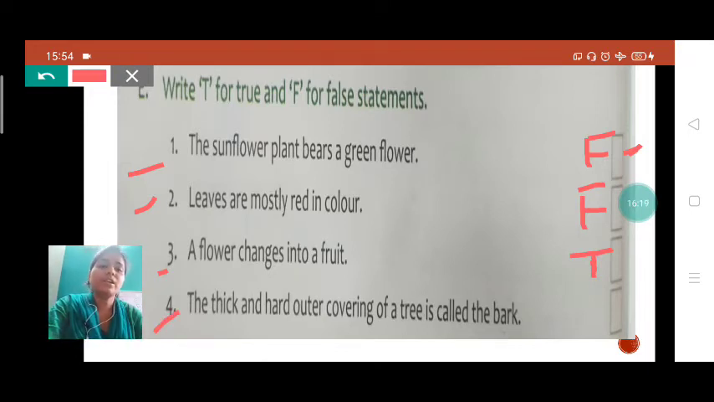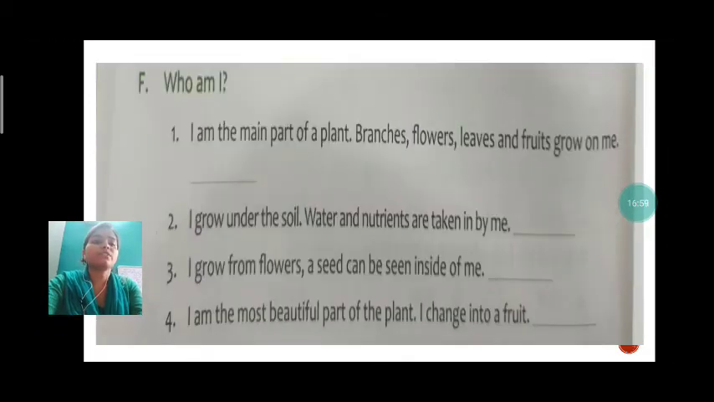Here the next question. The thick and hard outer covering of a tree is called a bark. Yes, it is called a bark, student. Thick means it is very thick and hard, and it is a covering thing. Okay, it is the outer covering of a tree. What do we call it? We call it a bark. We have learned in the information bell, in that page in chapter number 3, that the thick outer covering of a tree is called the bark. Yes, it is true. So we will write here T. Now moving to our next question, student.